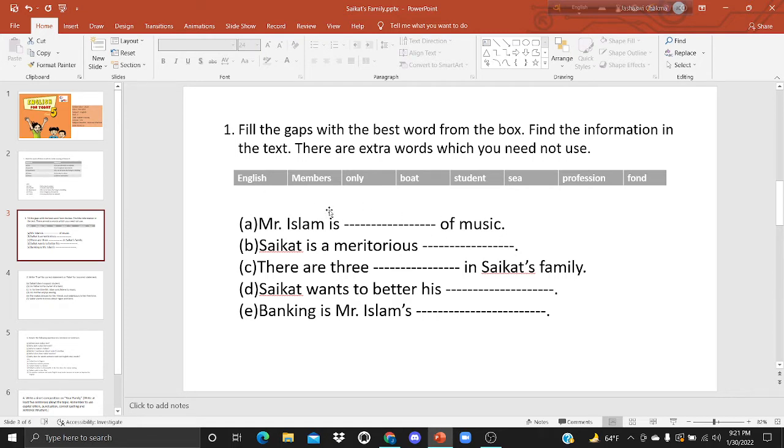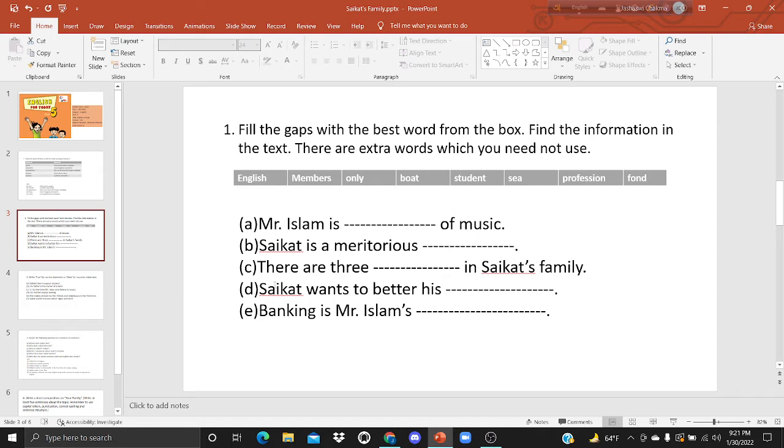Because Mr. Islam in his free time listens to music. That's why we take the word fond. Mr. Islam is fond of music. Number B, Shoykot is a meritorious dash. We read in the passage that he is a good student. That's why Shoykot is a meritorious student. Meritorious means brilliant. We will take the word student here.